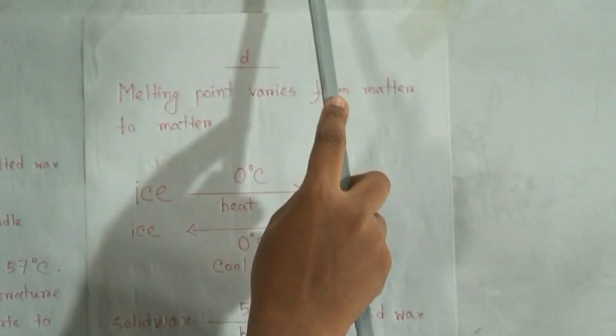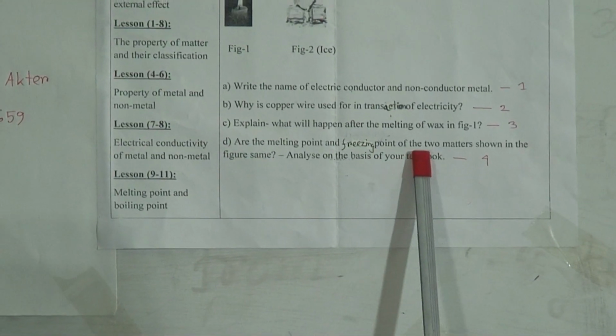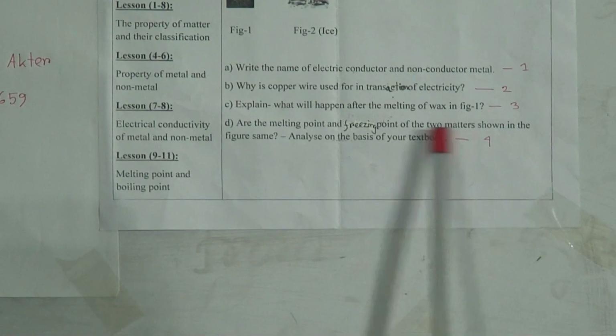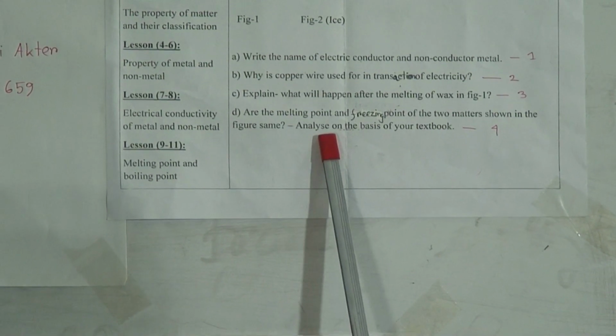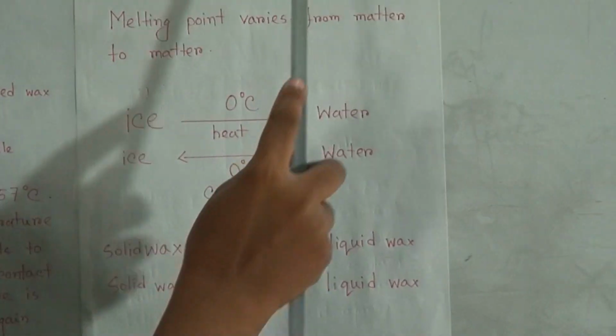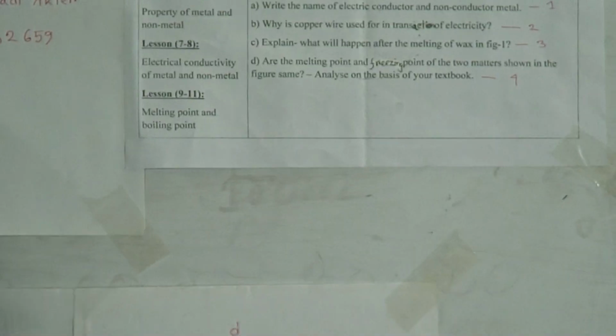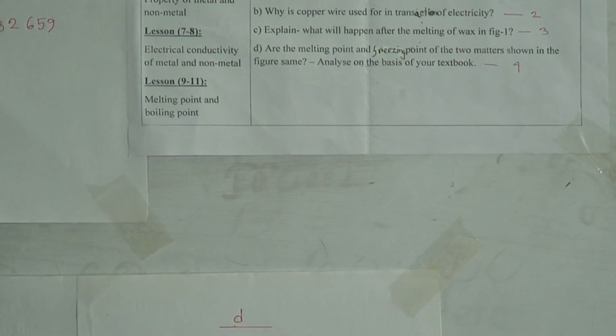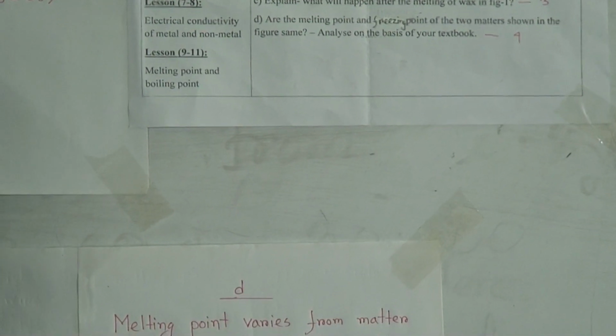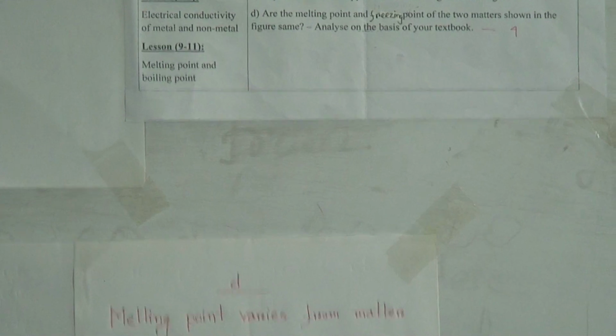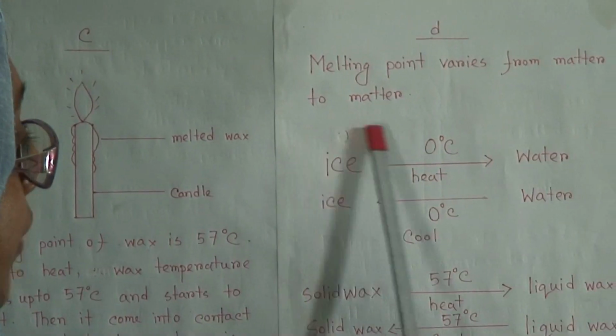Number D, are the melting point and freezing point of the two matters shown in the figure the same? Analyze based on your books. Normally melting point and freezing point, normally melting point differs from matter to matter. Melting point varies from matter to matter.